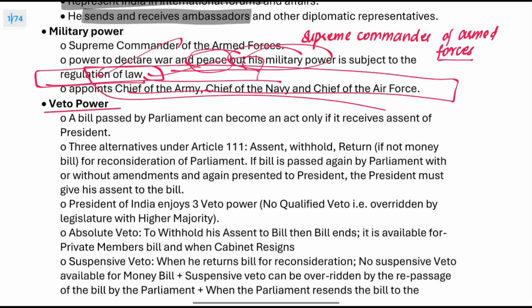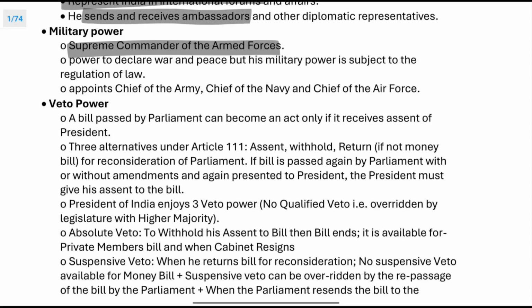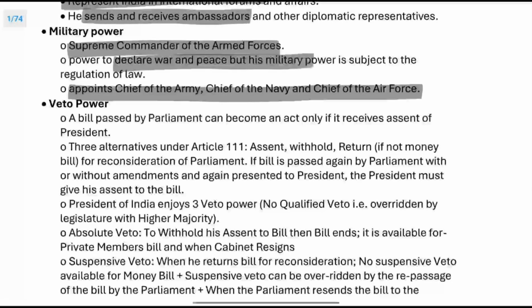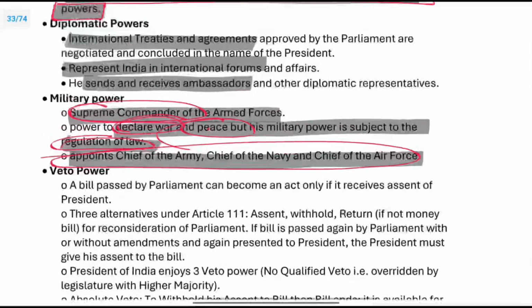So what are the military powers? The President is the Supreme Commander of the Armed Forces. Therefore, he appoints the chiefs of the Armed Forces and declares war and peace, but this is in regulation of law. So the Supreme Commander appoints everybody and declares war and peace.